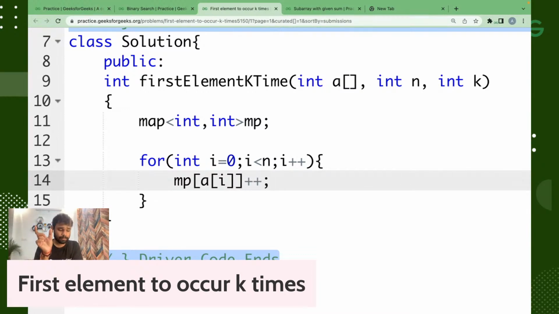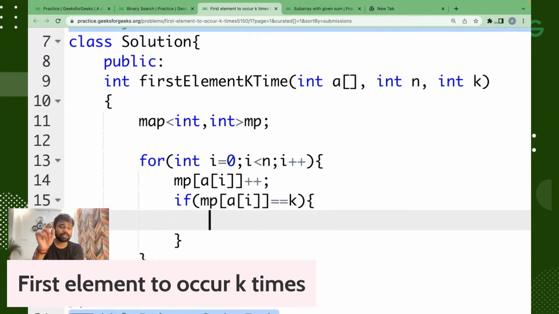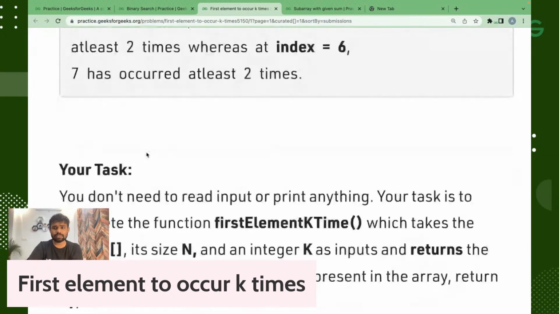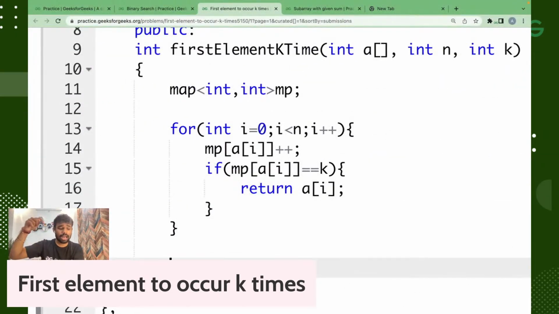Now if the value of map[a[i]] becomes equal to k, that means this is the element we want. We can simply return that value, which is a[i]. And if it is not present, in that case we have to return -1. So if for all the numbers, a number with at least k frequency is not present, we will simply return -1.